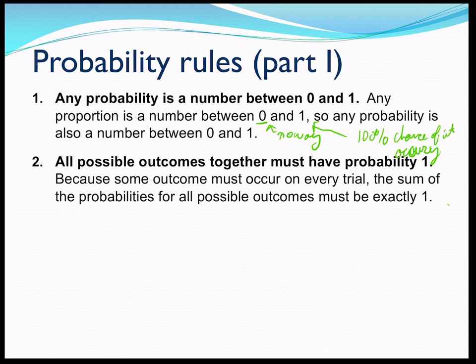2, all possible outcomes together must have a probability of 1. Because some outcomes must occur on every trial and some outcomes must not occur, the sum of all possible outcomes is going to be exactly 1. So for example, if I had the probability of heads plus the probability of tails, that would be 100%.